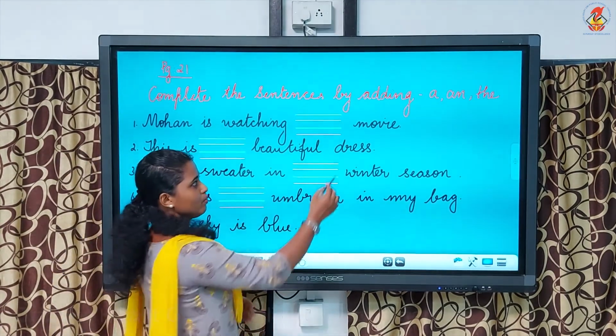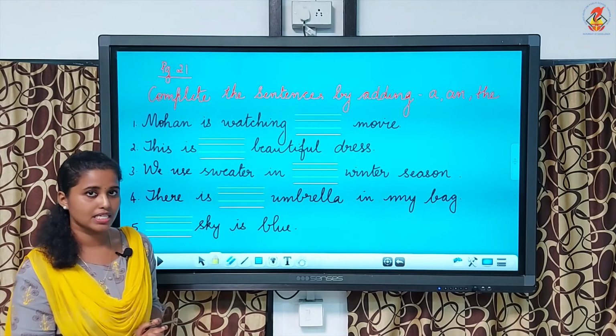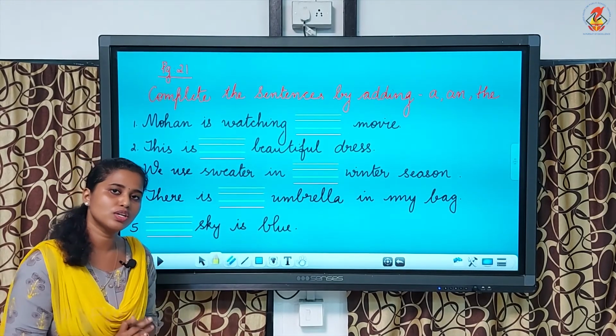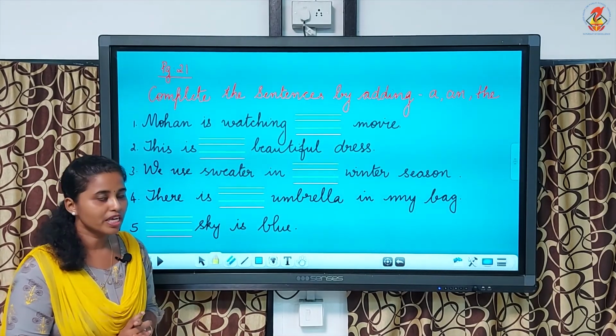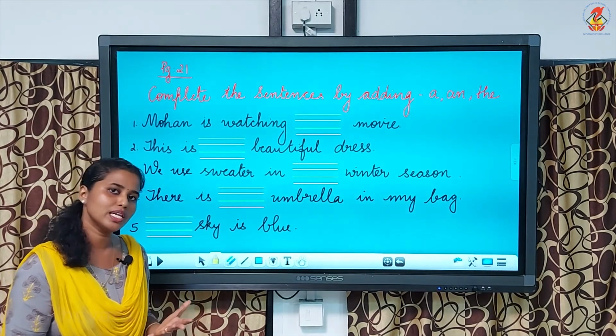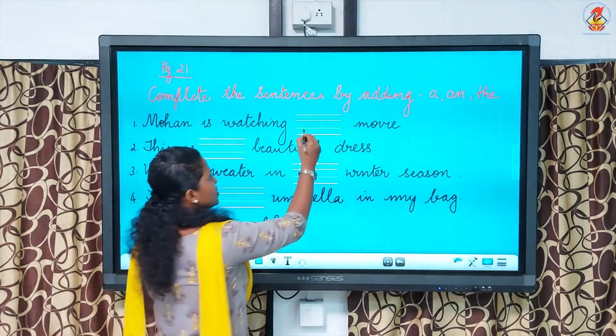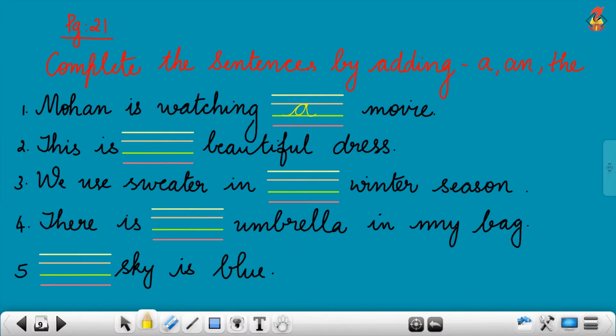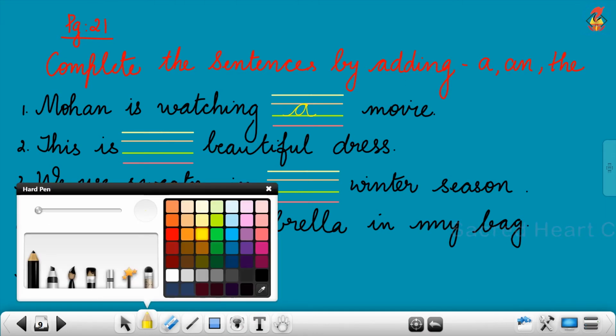Movie beginning with M, isn't it? Is it a vowel sound or a consonant sound? Movie, M is a consonant. So, which article will come? Yes, you should write article A. A movie. Mohan is watching a movie.